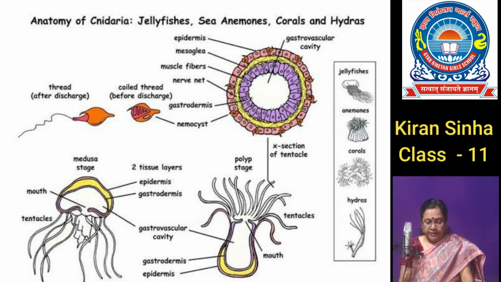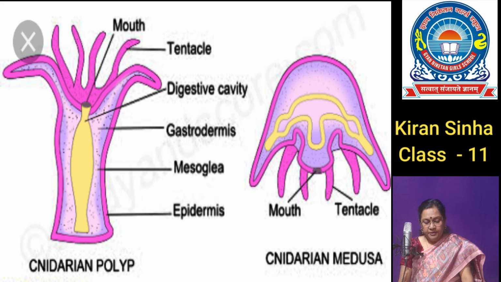Digestion is partly extracellular and partly intracellular. Some cnidarians, like corals, have a calcareous exoskeleton. The animals exhibit two basic body forms, that is polyps and medusae. Polyps are cylindrical and sessile as in Hydra, while medusae are umbrella-like and free-swimming as in Aurelia.